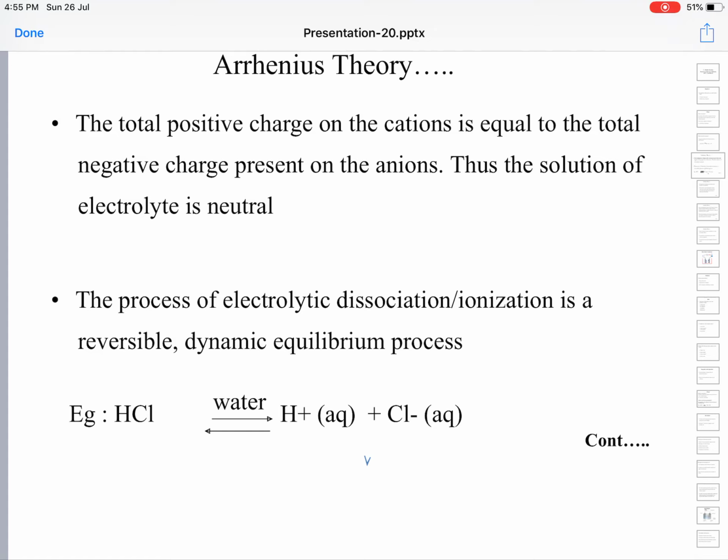This vapor strikes the bottom side of the lid and again condenses back to liquid. After some time, you can see both the processes taking place: water turning into vapor, vapor condensing back into the liquid. So forward reaction is water turning into vapor, backward reaction is vapor condensing back to the water.